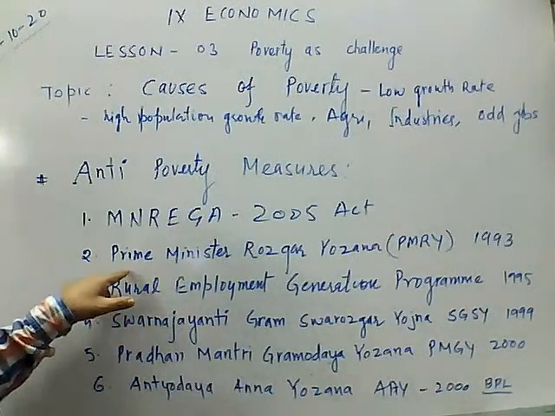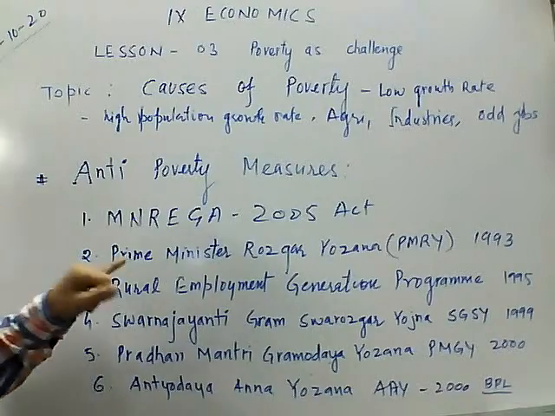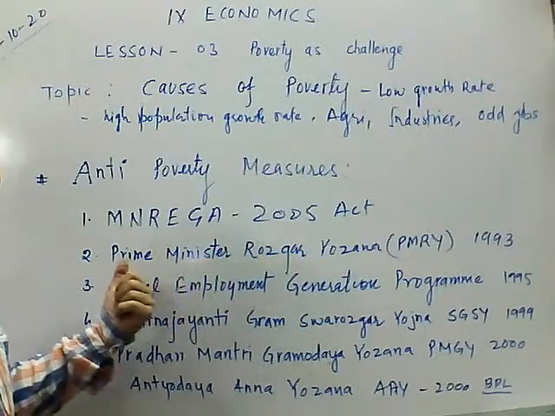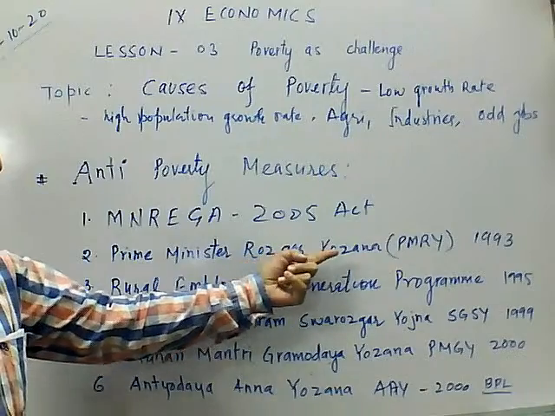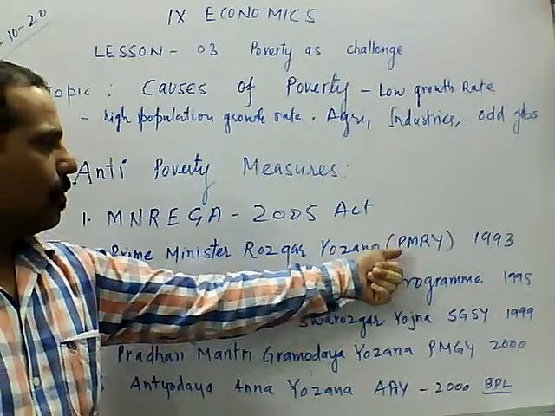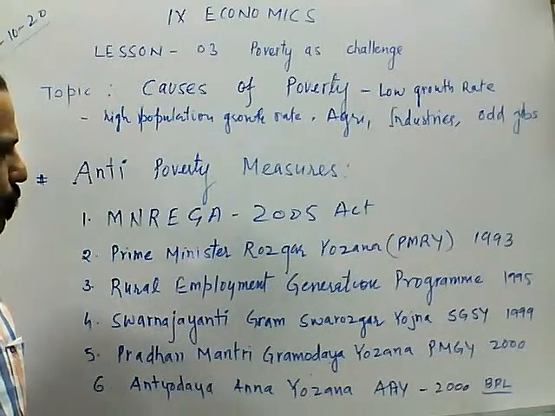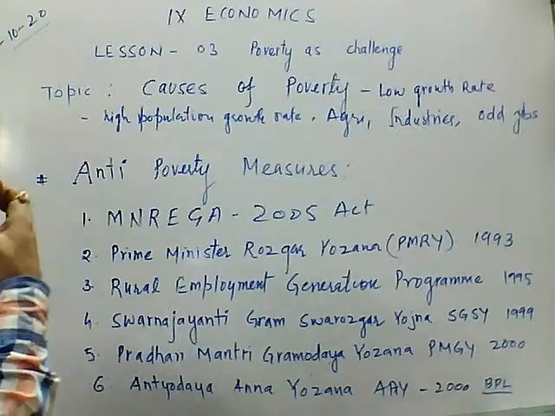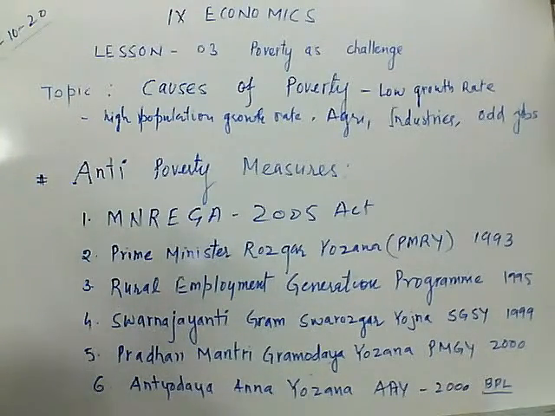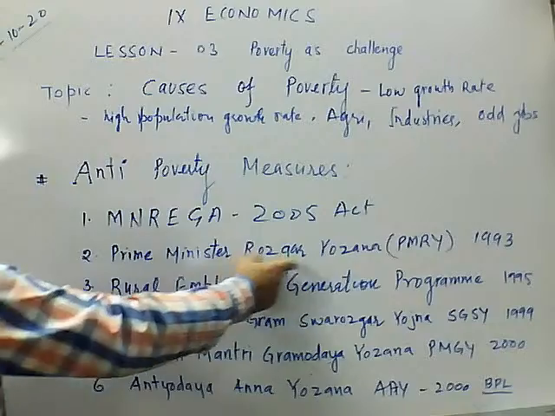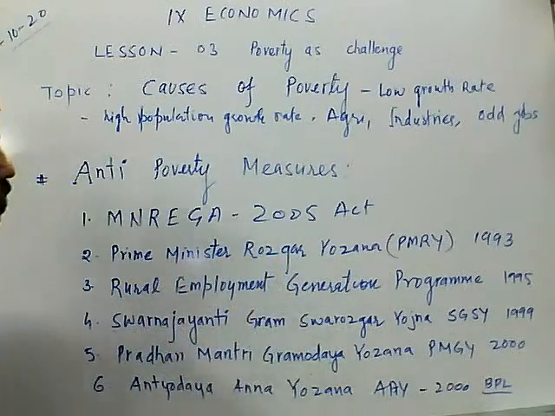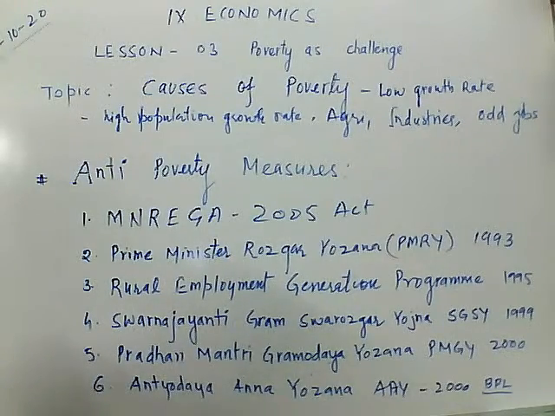Second, scheme number 2, Prime Minister Rozgar Yojana. Prime Minister Rozgar means employment scheme. So PMRY: P for Prime, M for Minister, R for Rozgar, and Y for Yojana. It was started in the year 1993 to provide job opportunities. The main intention was to provide job opportunities so that unemployment can be tackled in the economy or in the country.